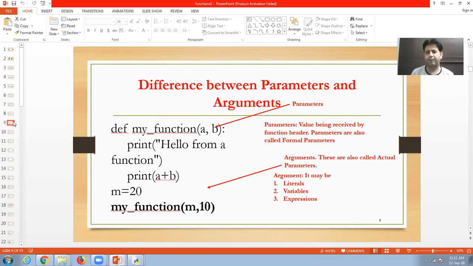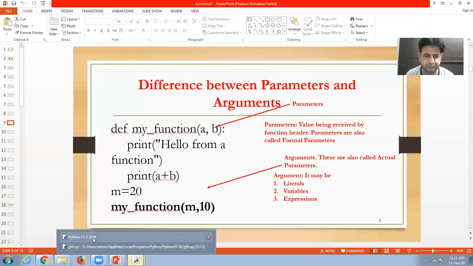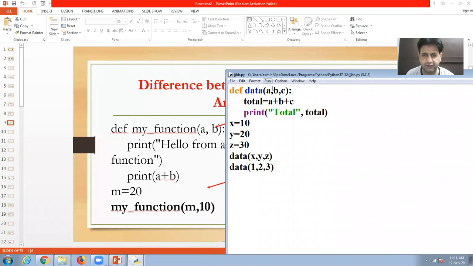Okay, students. Remember one thing: the formal parameter must be a variable. So whenever we make the program, here there are only variables. But the actual parameter may be variables, constant values, or any type of calculations.